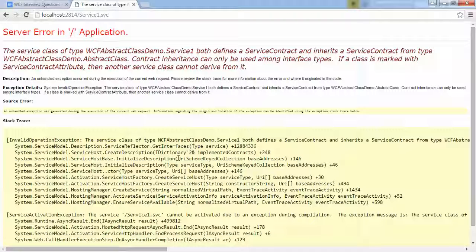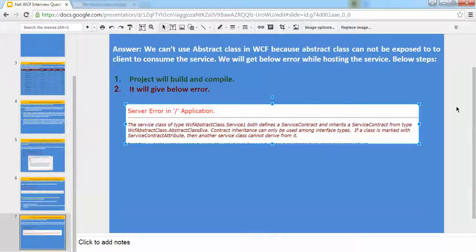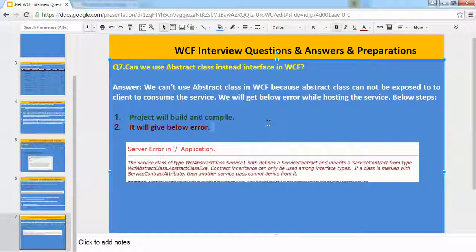The error is quite long, but we have to concentrate on this part mainly. Contract inheritance can only be used among interface types. We cannot use it with any other class. Why can't we use it? Because we have to expose the WCF methods to the client, and we don't want to show the actual logic to the client, because abstract class can have abstract as well as non-abstract methods.